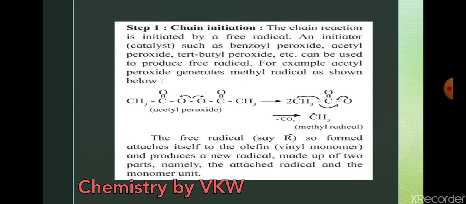Now step 1 is clear to you. Chain initiation, that is free radical formation, here from the benzoyl peroxide. Clear with the point? Chain initiation, radical is going to form. What is the radical going to do? The radical, which is highly unstable, is going to break the fresh monomer. That is our next step.